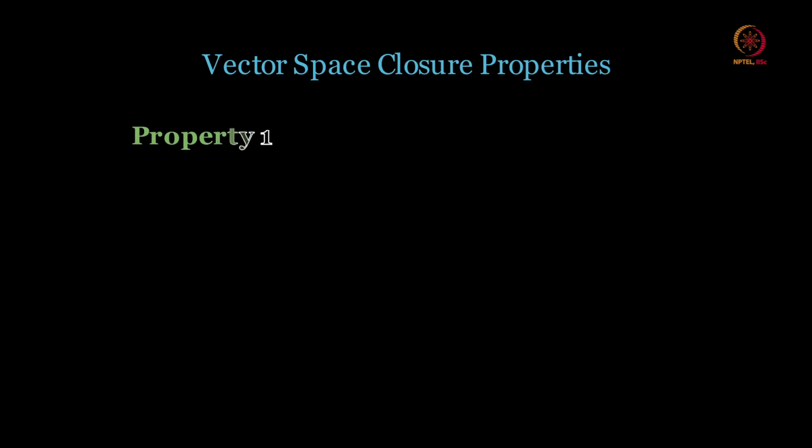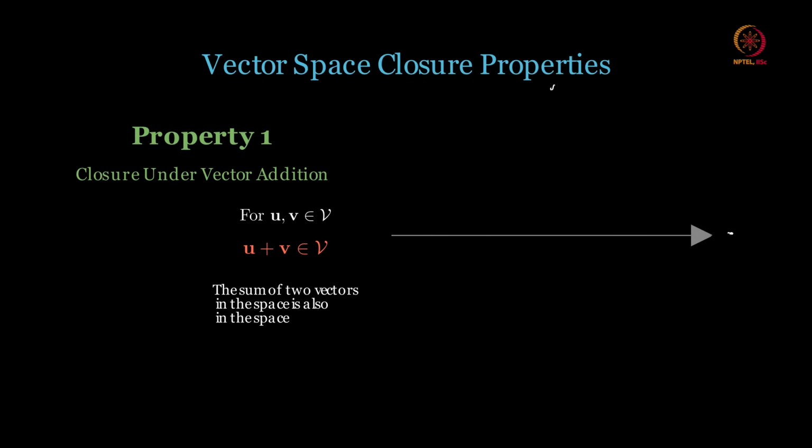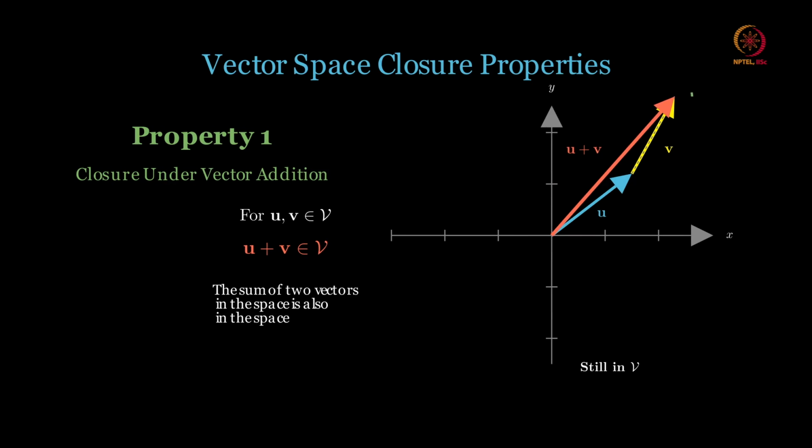The first one we are going to say is for u comma v in this big V, u plus v is an element of V.